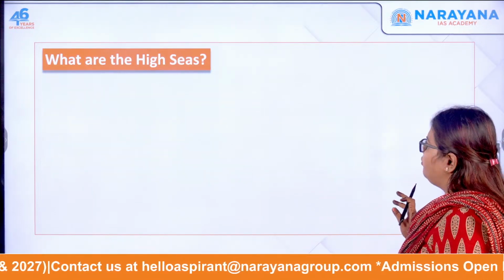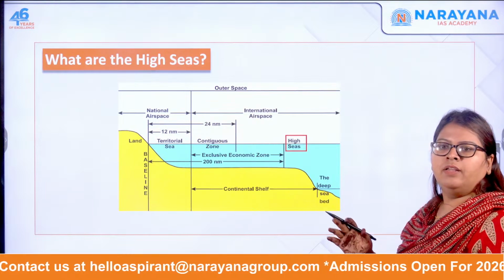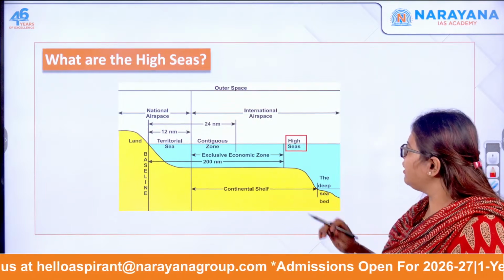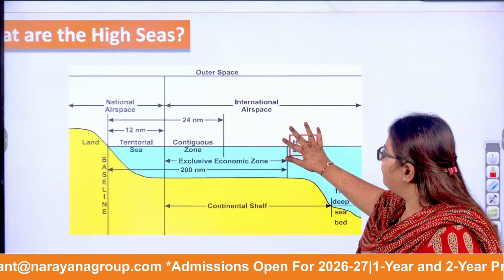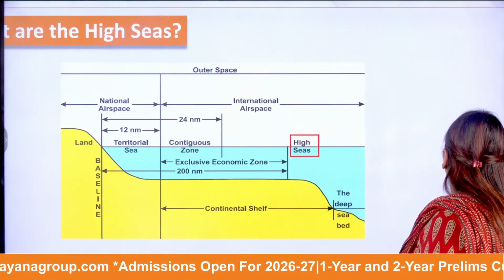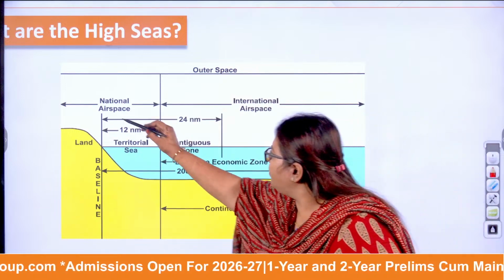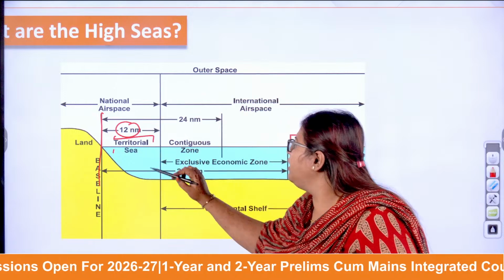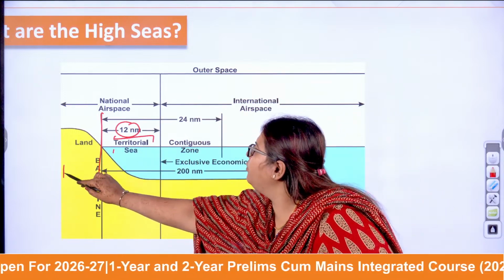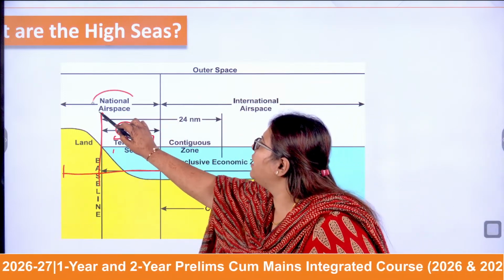Now, let me take you through the diagram. This is a baseline. Let me zoom it for you. This is your baseline, and 12 nautical miles from it is your territorial sea, and above it is your national airspace.